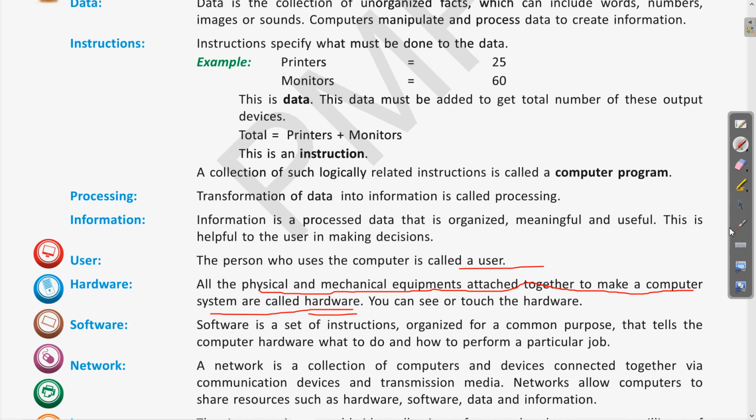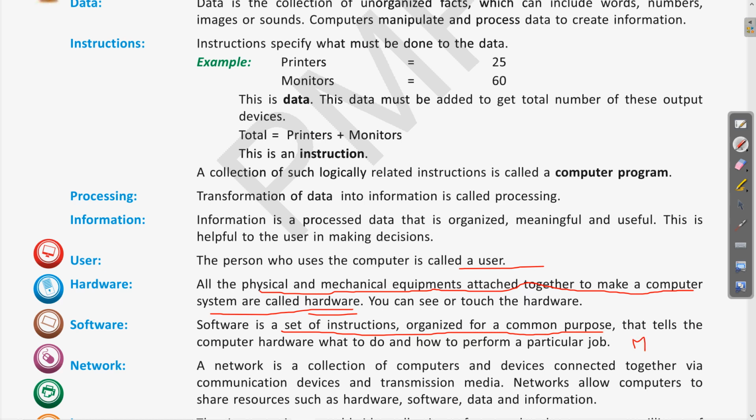The next is software. We'll see what is software. So software is a set of instructions organized for a common purpose that tells the computer hardware what to do and how to perform a particular job. For example, MS Word.